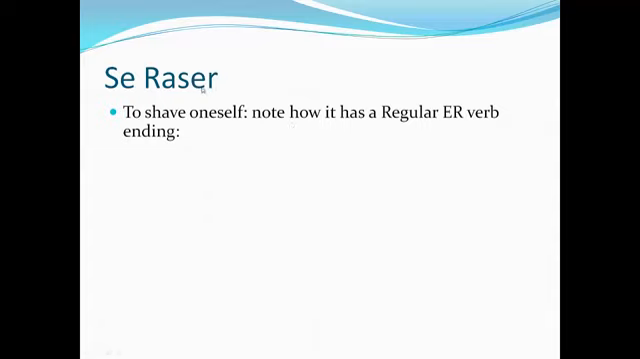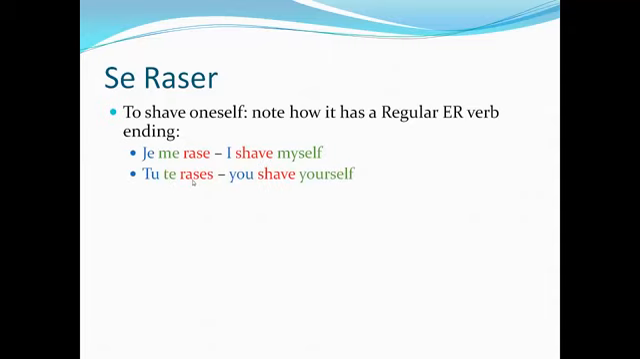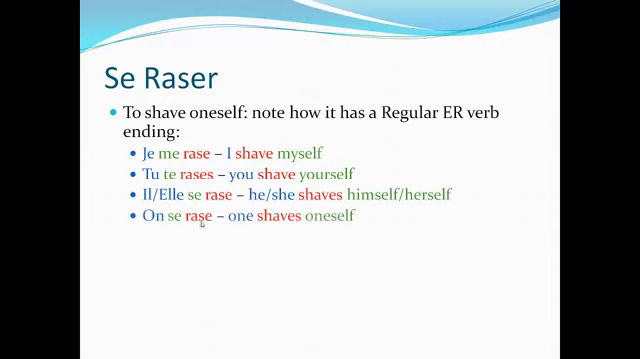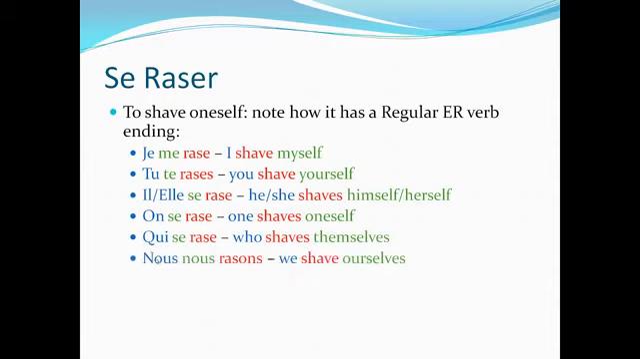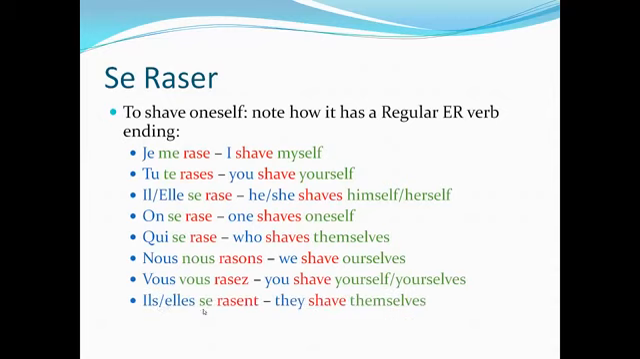Watch how this regular ER verb conjugates. Look at its endings, but also pay attention to this se and how it changes. Je me rase. Tu te rases. ES. We're seeing the regular ER verb pattern here. Il, elle se rase. On se rase. Qui se rase? Who shaves themselves? Nous nous rasons, ONS, we shave ourselves. Vous vous rasez. Ils se rasent, elles se rasent, ENT.